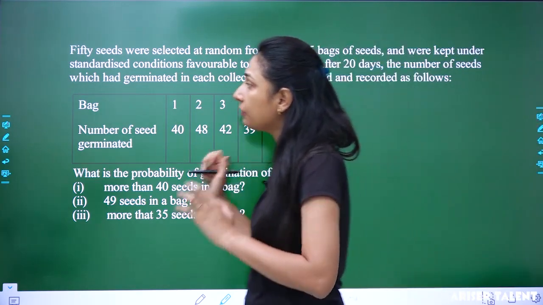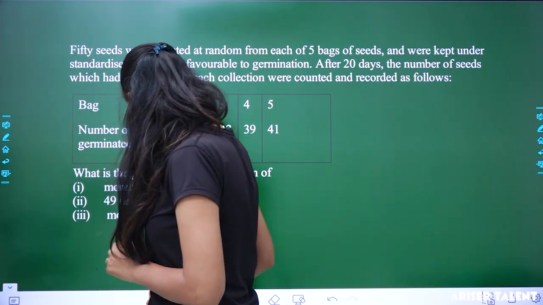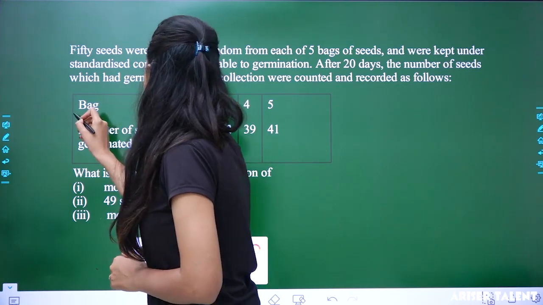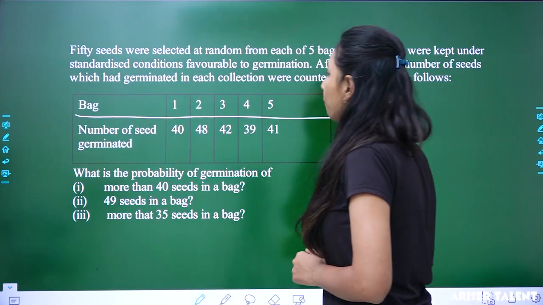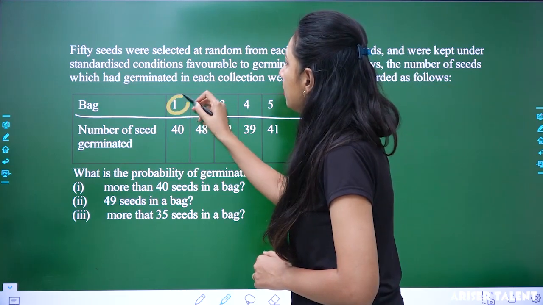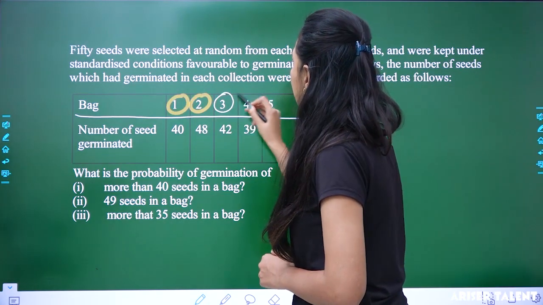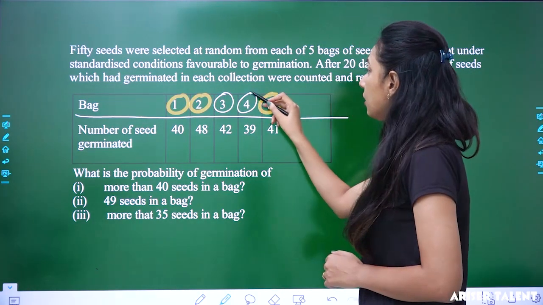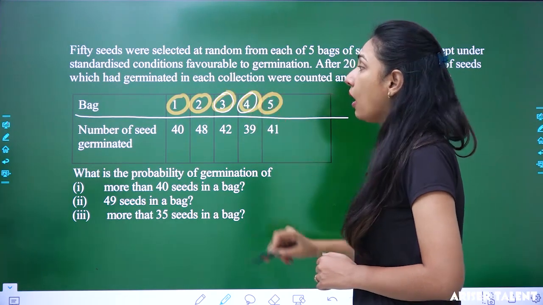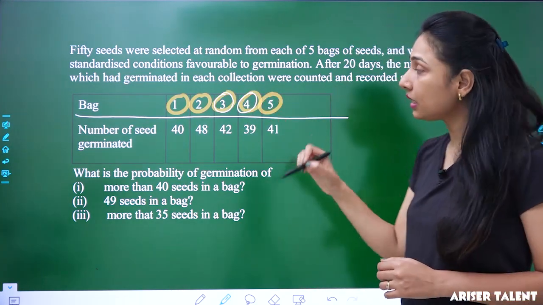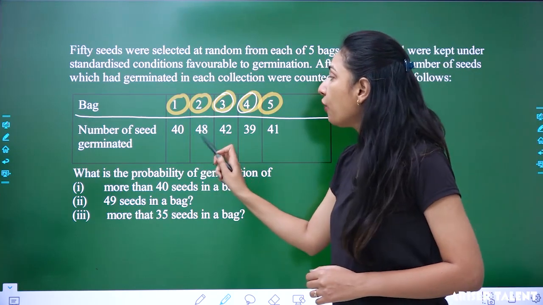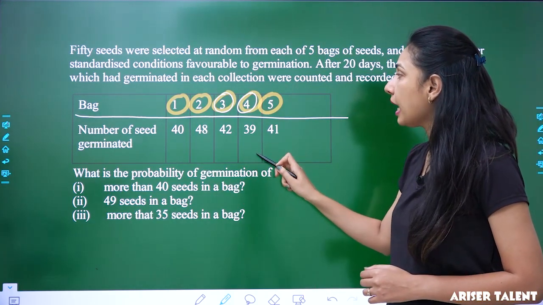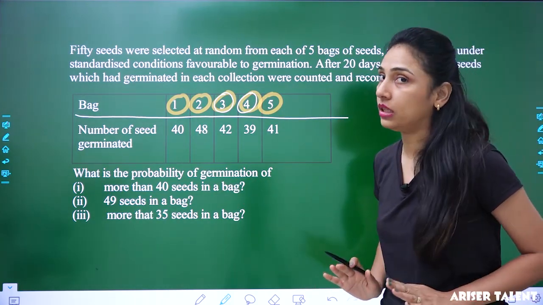So you are given this table with the number of bags: first bag is here, second, third, fourth and fifth. The number of seeds germinated in each bag are 40, 48, 42, 39 and 41.